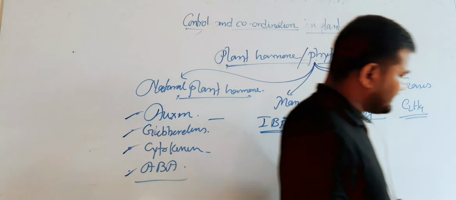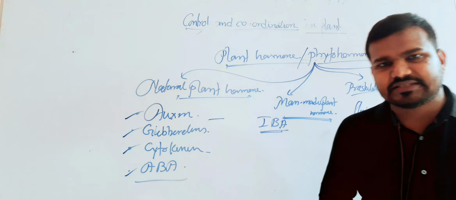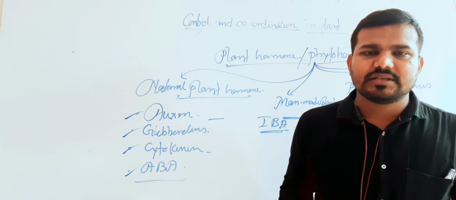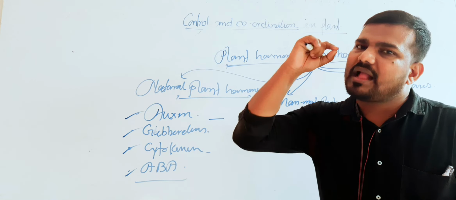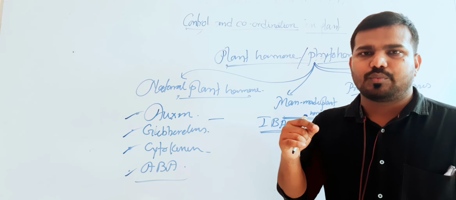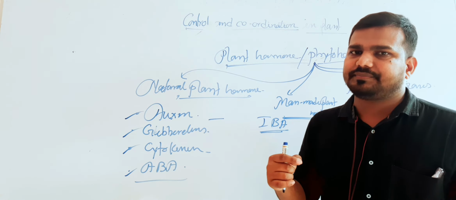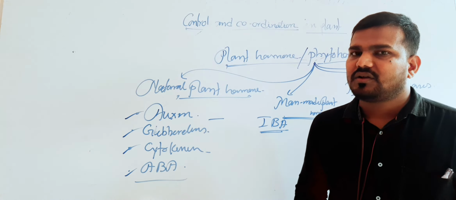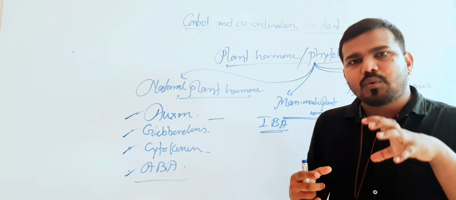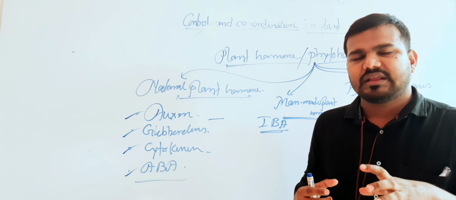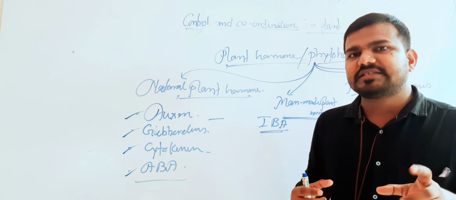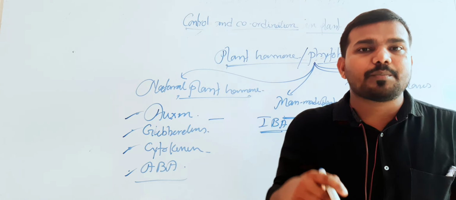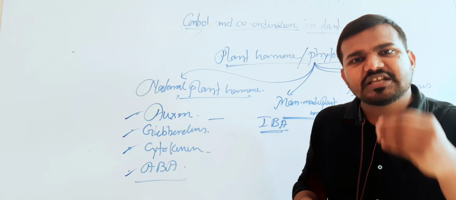Now, the function of auxin. Generally, the scientific name of the auxin is indole acetic acid or indole 3 acetic acid. The first one is apical dominance. Auxin always acts on the apical tip of the stem or apical tip of the root, increasing the length of the plant instead of the wideness, that is known as apical dominance. By applying the auxin, we can produce seedless food like the banana or the grapes, that is known as parthenocarpy. So auxin helps in the apical dominance, and auxin helps in the parthenocarpy. Parthenocarpy means the production of seedless food.